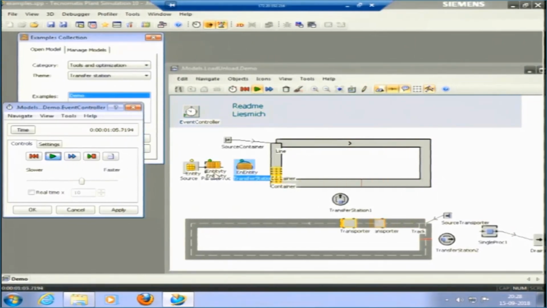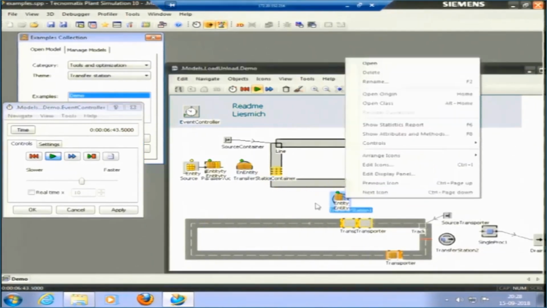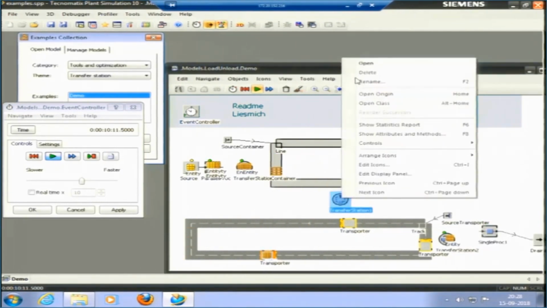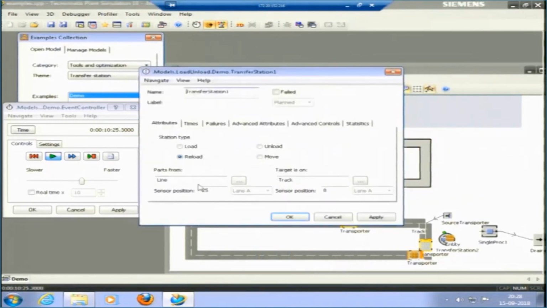So, these containers are running, some processing is happening here, it will take 1 minute. The transfer station is then transferring the part to this container. This container is just coming here, and this transfer station is connecting the part from this line 1 to the two-way track. Okay. If I see its properties, it is from line to the track. The name of this track is track only.